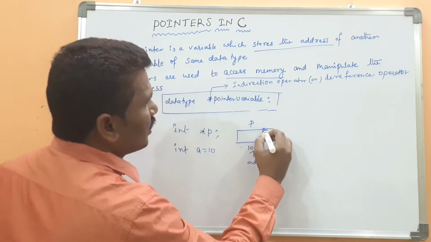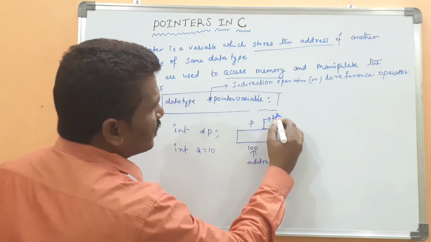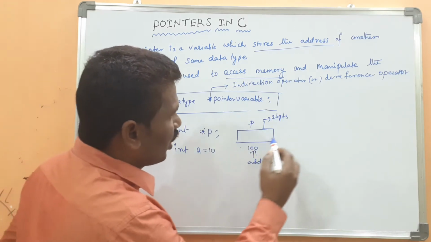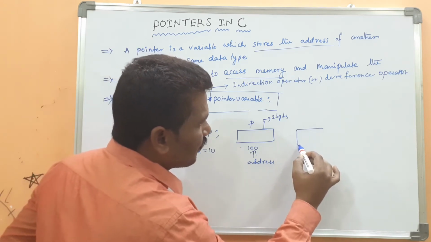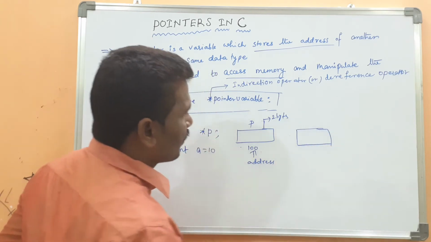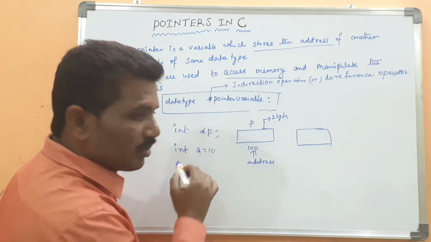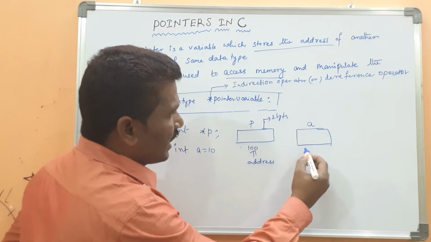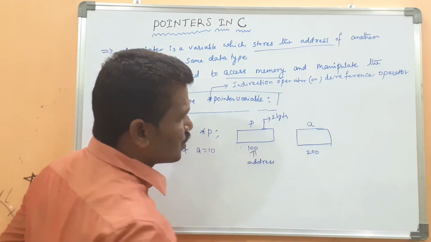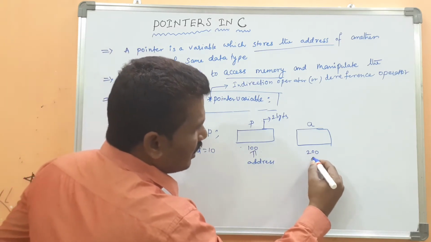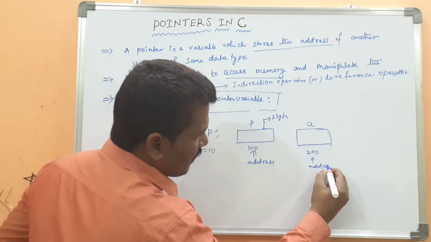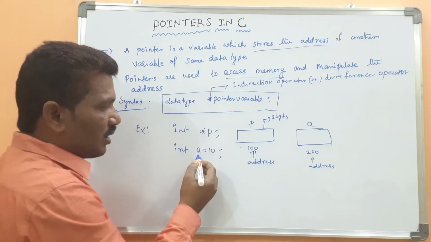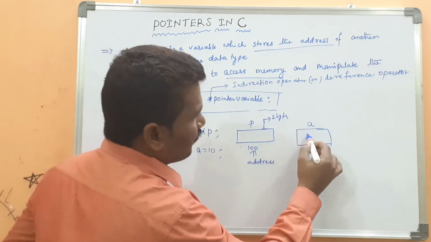It is what? 2 bytes. Okay, whenever the integer variable is declared, what is the name of the memory location? A. And then it is stored at a particular address location, which is 200. It is also called what? Address. Then what is the value assigned to the normal variable A? 10.